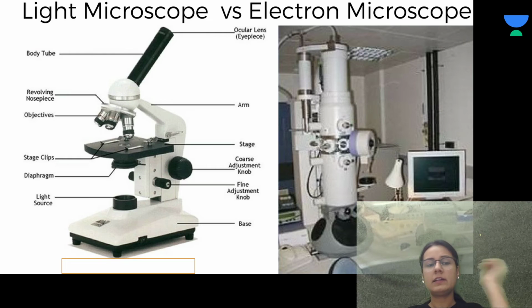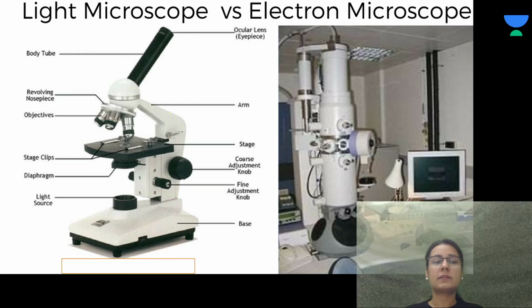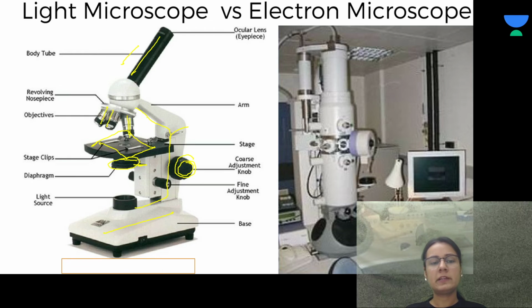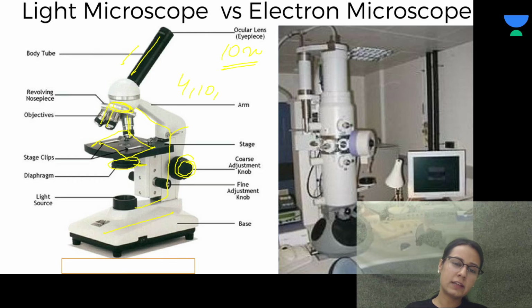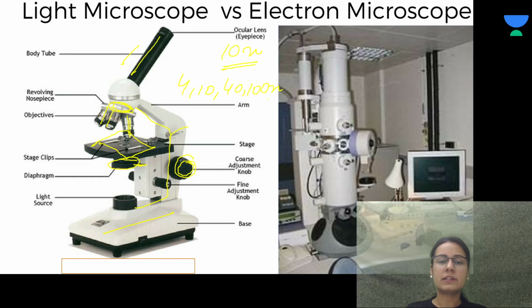So this is the light microscope, and this is the stage, this is the condenser, and here's the iris diaphragm. This is the fine and the coarse adjustment. This is the base. This is the C-shaped arm with the ocular lens and the objective lens. And this is the revolving nose piece to adjust the resolution, and the ocular lens of power 10x, while objective lens of 4, 10, 40, and 100x.